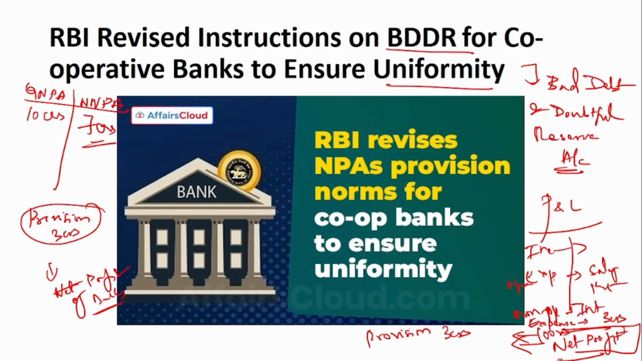calculated. So they have told that nowadays, in a lot of cooperative banks, you are taking the provision from the net profit. But before calculating the net profit, this provision should be declared as an expense, and then only this net profit should be calculated. So this provision amount should be taken from the expense and not from the net profit. Okay. This is the instruction that the RBI has given to the cooperative banks.